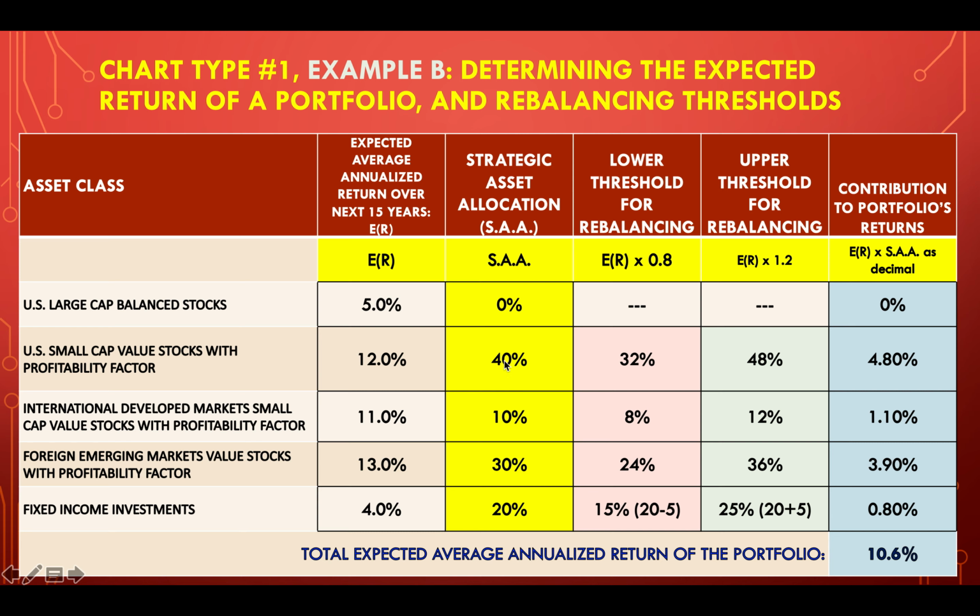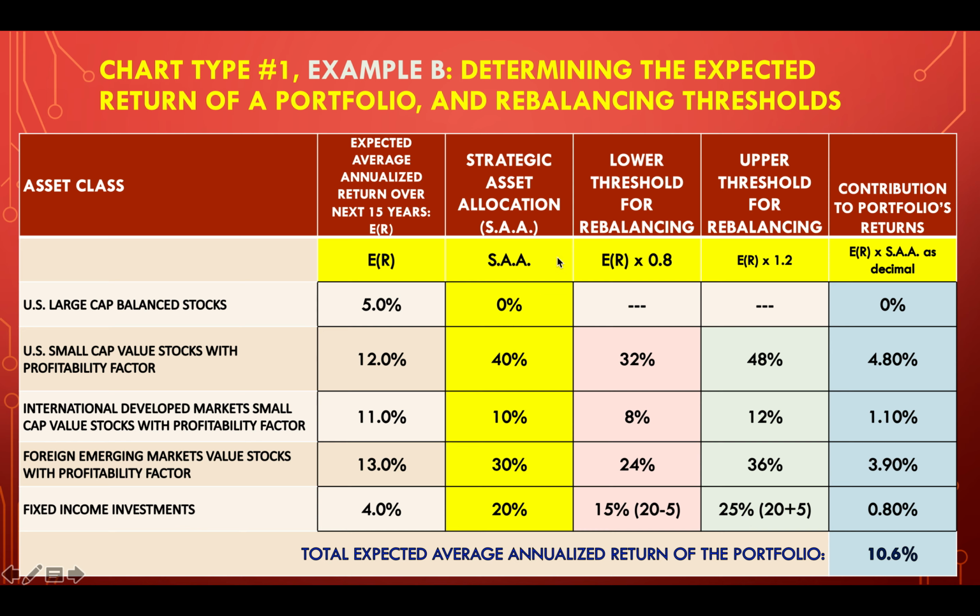That's 40%. 40% of the equities in small cap values, 40% of the equities in international. 40% US, 40% international. That's okay. It's between 30 and 50% total here for all the international or foreign allocation. All right. And then I do my strategic asset allocation again times 0.08, and I come up with 32, 48, 8, 12, 24, 36. And this could either be, again, 16 and 24, or you can subtract and do 15 and then add 5 and do 25%.